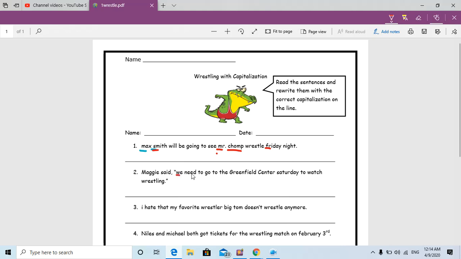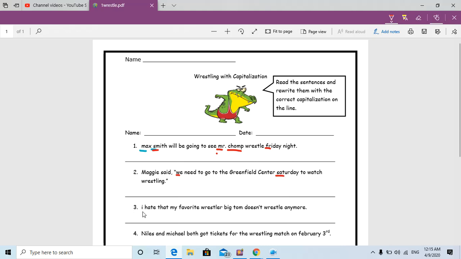So W will be capital. We need to go to the Greenfield Center. Green here is capital, and Center also is capital because it's a name. Okay, so it's already capitalized. Saturday, because it's the name of the day, it should be capital here. Okay, that's it.